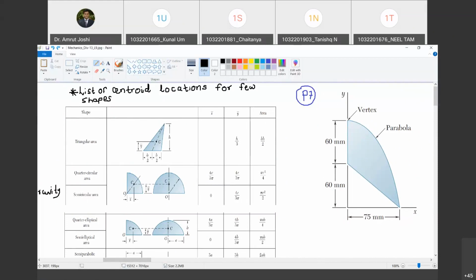So if you consider this triangle, then which is the origin in this case? The origin is this. Are you with me? Yes, sir. So what is y bar? Y bar is given as h by 3. Happy? Yes. So this is known.